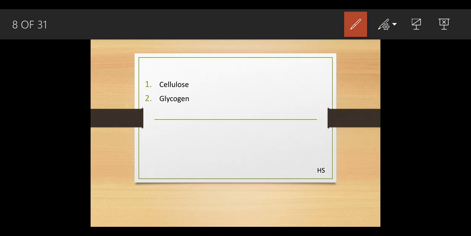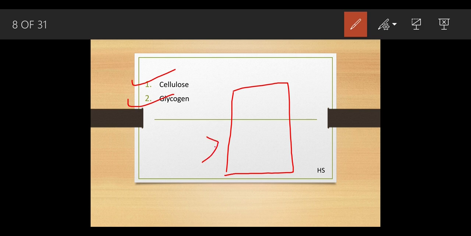These polysaccharides are formed of two insoluble carbohydrates, that is cellulose and glycogen. Okay, you have heard this word cellulose. Where is this cellulose present? This cellulose is present in the plant cell. How is the structure of this plant cell? The outer structure, that is the cell wall.